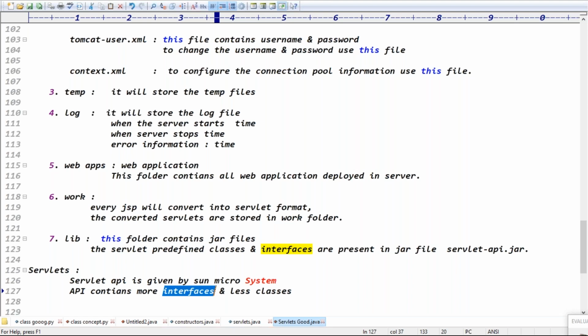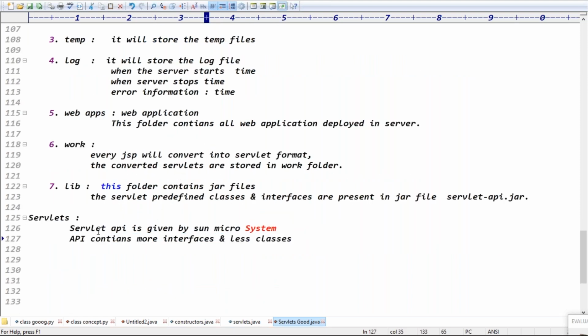But what about the servlet-api.jar? Is the servlet-api.jar given by Sun Microsystems or by the Tomcat server? Tomcat. Like J2EE, the API is given by Sun Microsystems, right? The servlet API contains more interfaces and fewer classes, right? This API is given by Sun Microsystems, definitely.